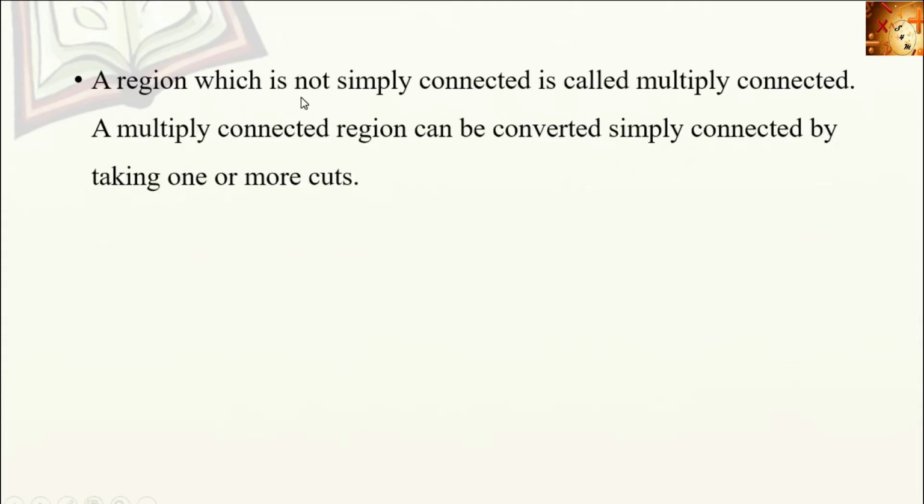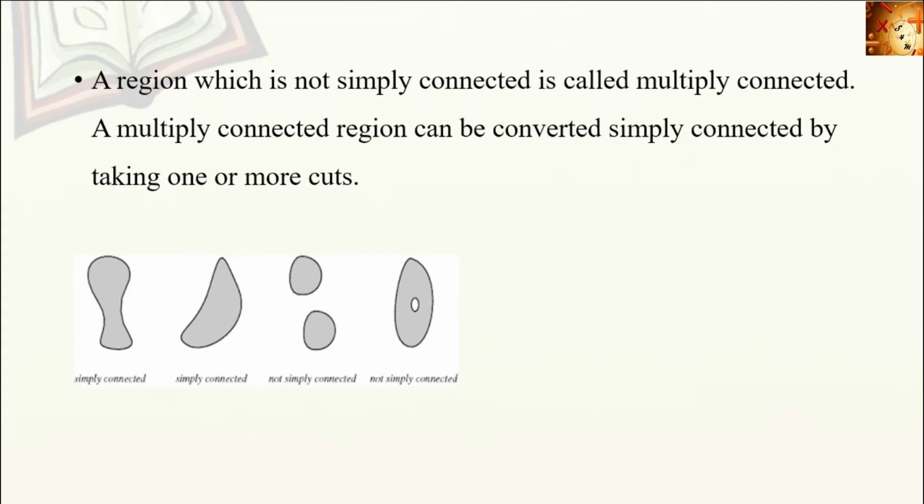A region which is not simply connected is called a multiply connected region, and a multiply connected region can be converted to a simply connected region by taking one or more cuts or one or more holes. This is the example. Here the first one is a simply connected region, that is, this region has no holes. The second picture also has no holes, so it is simply connected.